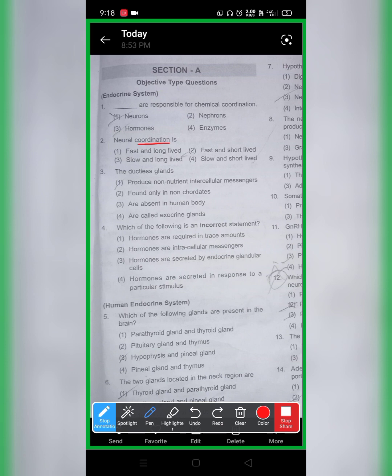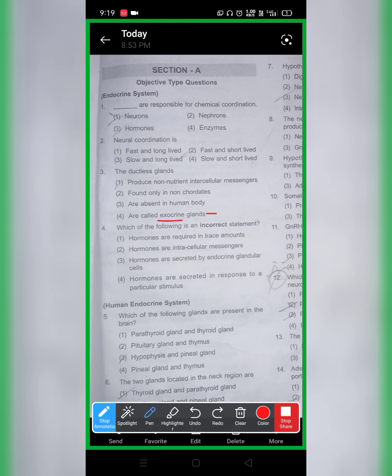Neural coordination is, as I've already said, fast but short-lived. Now the ductless gland: as I've told, the ducted gland is called the exocrine gland, and the ductless gland is also called the endocrine gland. So I have told three definitions about it. Produces non-nutrient intercellular messenger, that is your first option. Found only in non-chordate, it is absent in human body. It is also called exocrine gland.